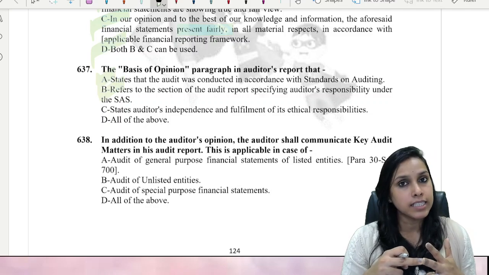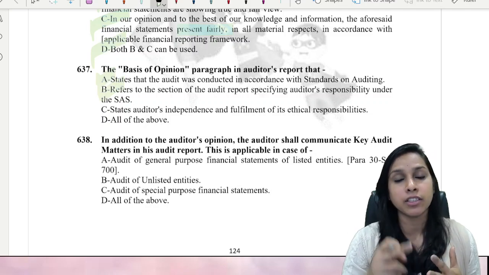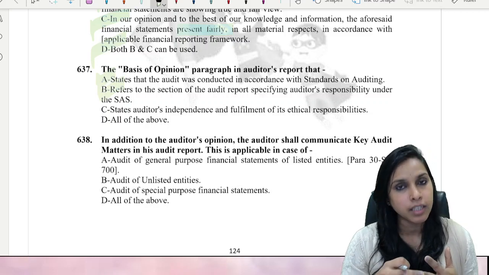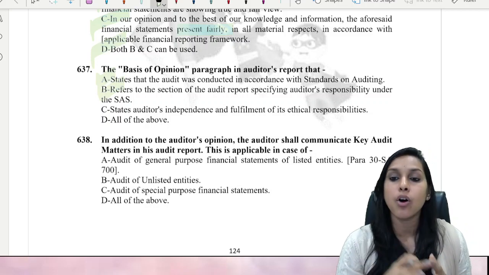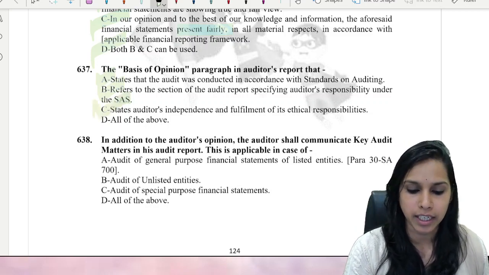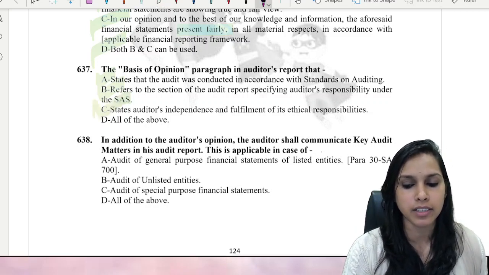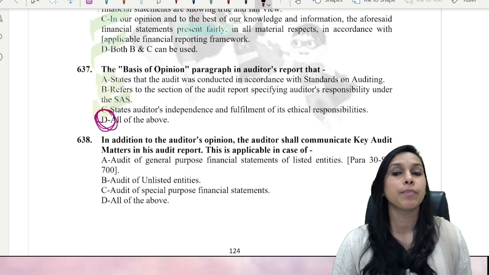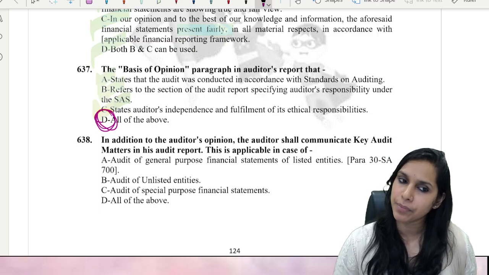Right? Yes, yes. And then auditor has obtained what? Sufficient and appropriate audit evidence. Right? Audit procedures have been performed. Right? Yes or no? Yes. So all of these points are then covered under basis for opinion paragraph. So A, B, C, all the 3 points are covered. So here, what should be the right answer, my dear friends? Yes, D should be the right answer. Right alternative, all of the above.